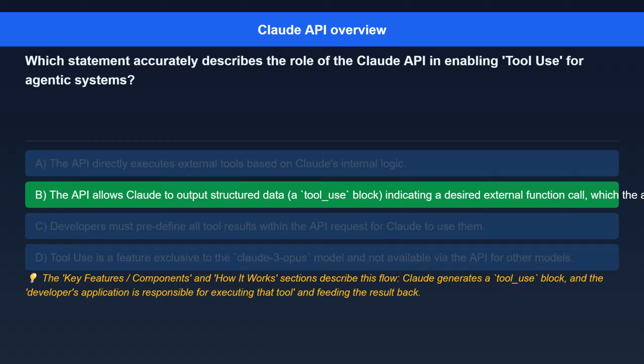The correct answer is, the API allows Claude to output structured data, a tool_use block, indicating a desired external function call, which the application then executes. Here's the explanation. The key features/components and how it works sections describe this flow. Claude generates a tool_use block, and the developer's application is responsible for executing that tool and feeding the result back.